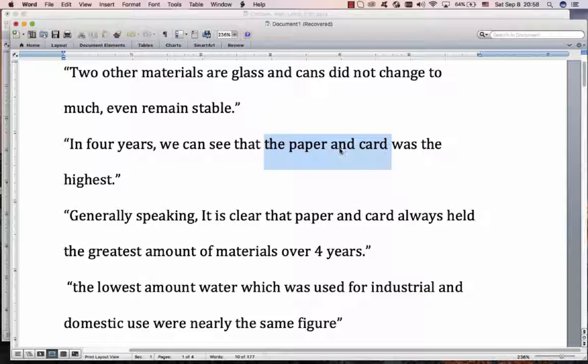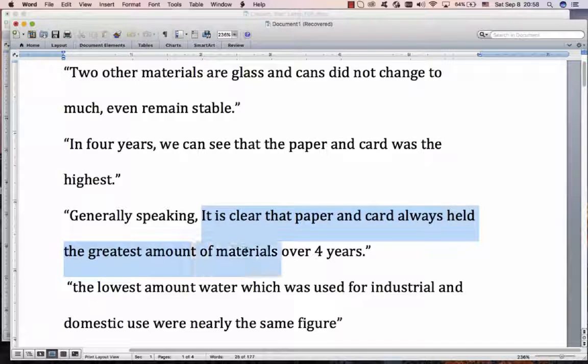"In 4 years, we can see that the paper and card was the highest." No, the paper and card was not the highest. It's the amount of paper and card. The paper and card was the highest means the paper and the card was flying in the air. "It is clear that paper and card always held the greatest amount." Don't know what it means. What does hold the greatest amount?